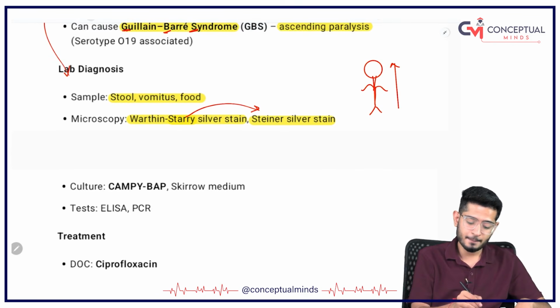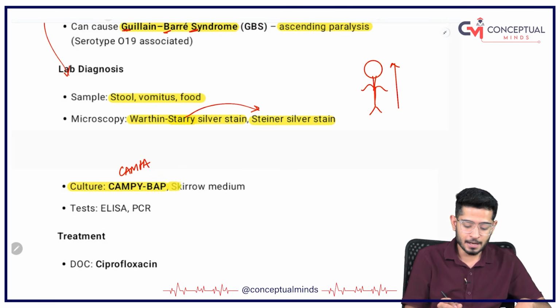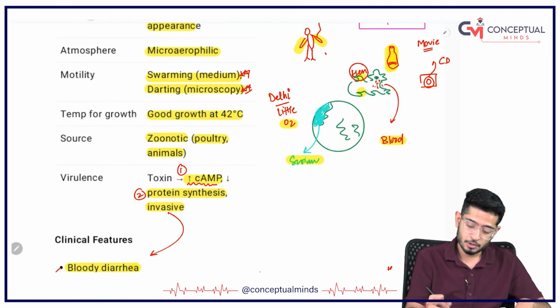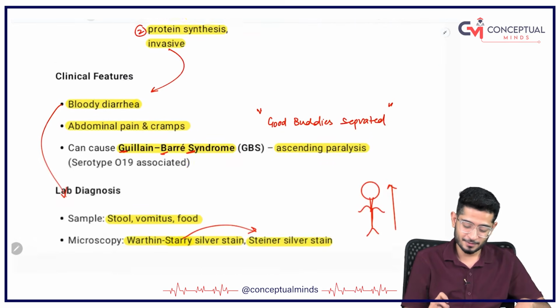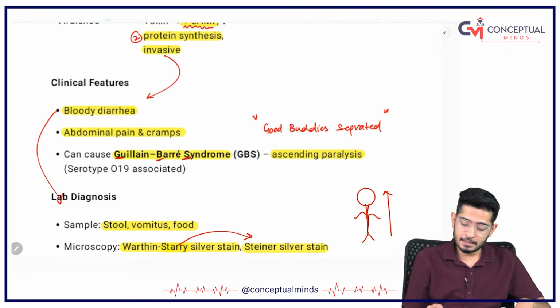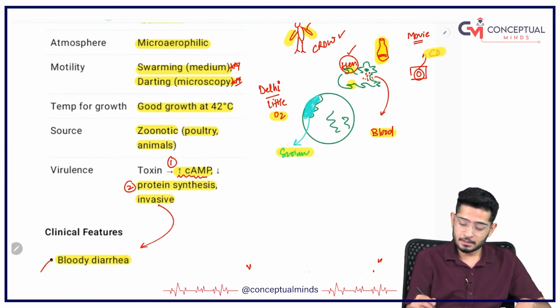The culture, Campylobacter, we have already discussed, Campa. So the culture media is Skirrow. My bird is nothing but the crow. So it was actually a story of crow and a hen. Okay, and then the diagnosis is ELISA and PCR, and in the end they plugged in a CD.